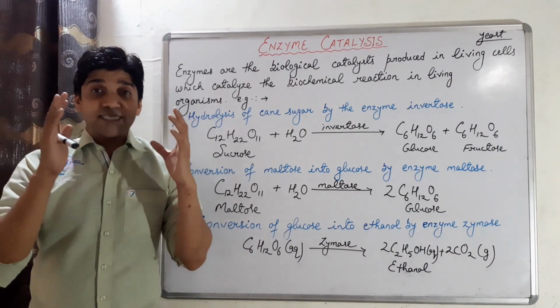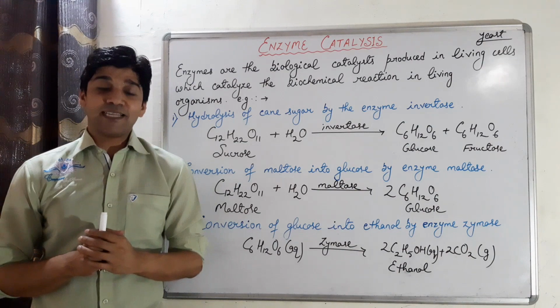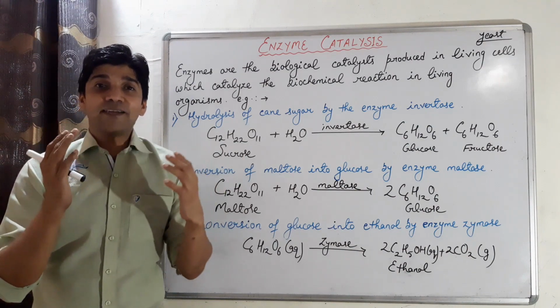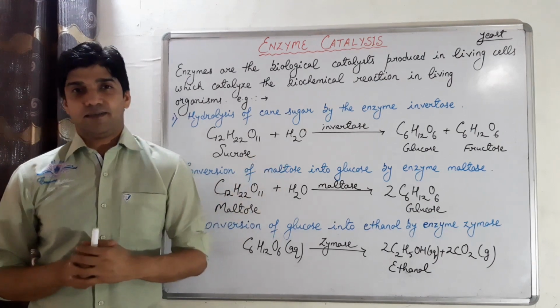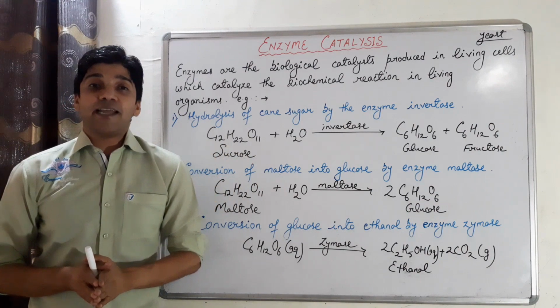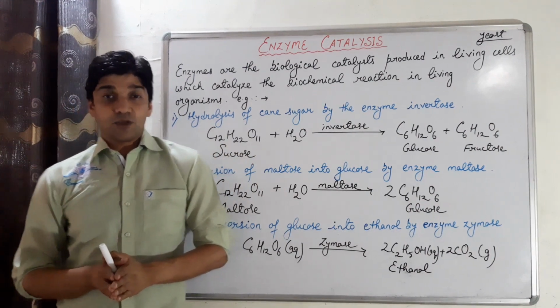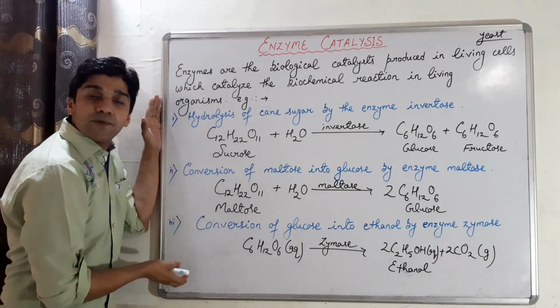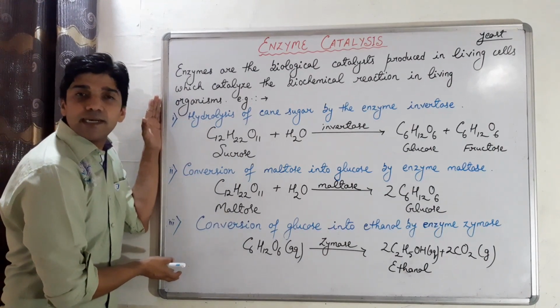The enzyme present in lactobacillus helps to convert milk into curd. So these are some of the examples of enzyme catalyzed reactions. So that's about the enzymes and the examples of enzyme catalyzed reactions.